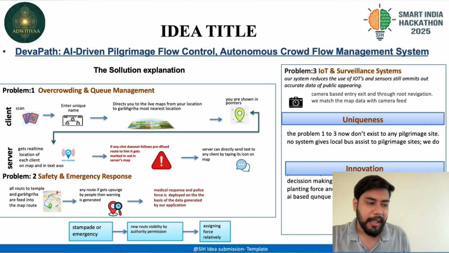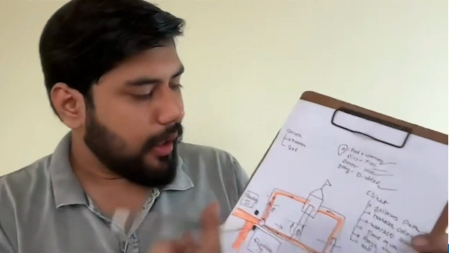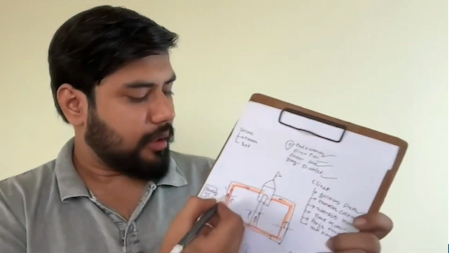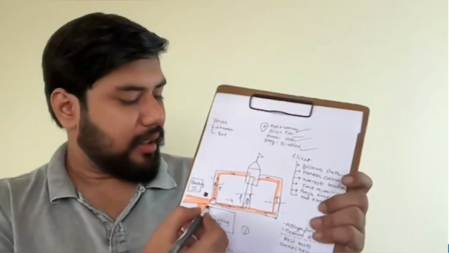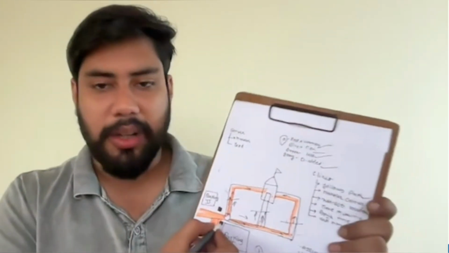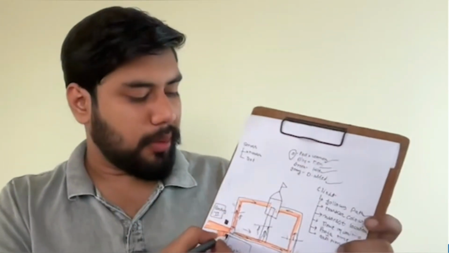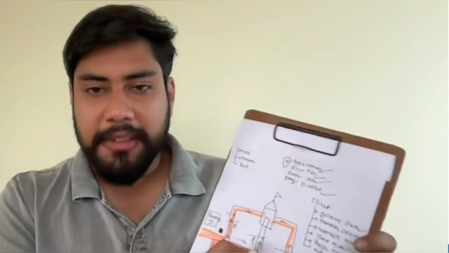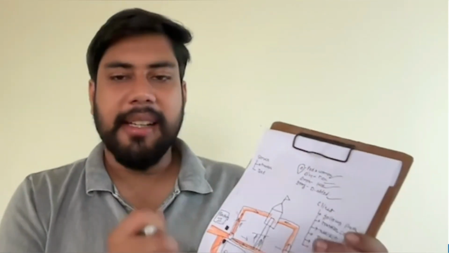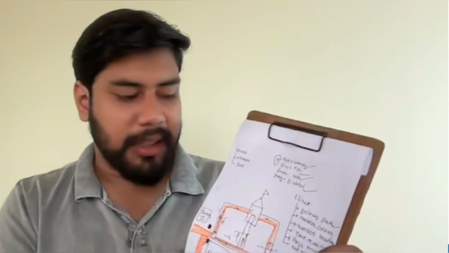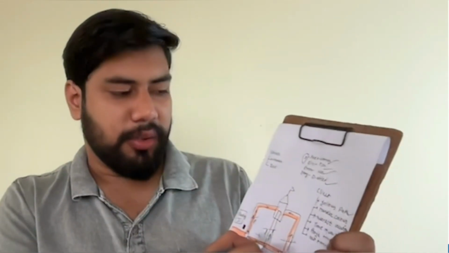This can be explained as if this is a temple and it has three routes, and a person comes here and parks his vehicle. He has to scan a QR code. After scanning the QR code, he is directed to one of the routes that leads towards the temple. Now, as he scans it, he has to enter his unique name. After entering the name, he will be assigned a route that he has to follow.